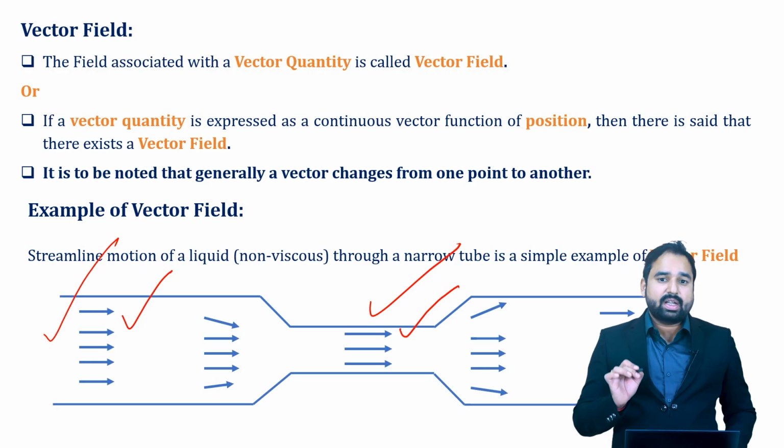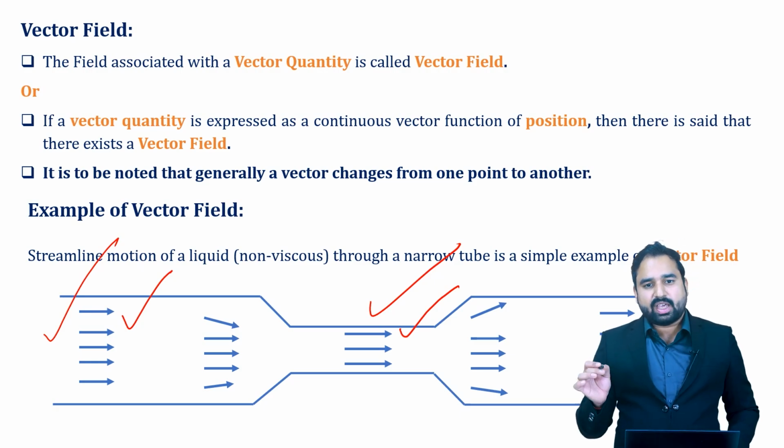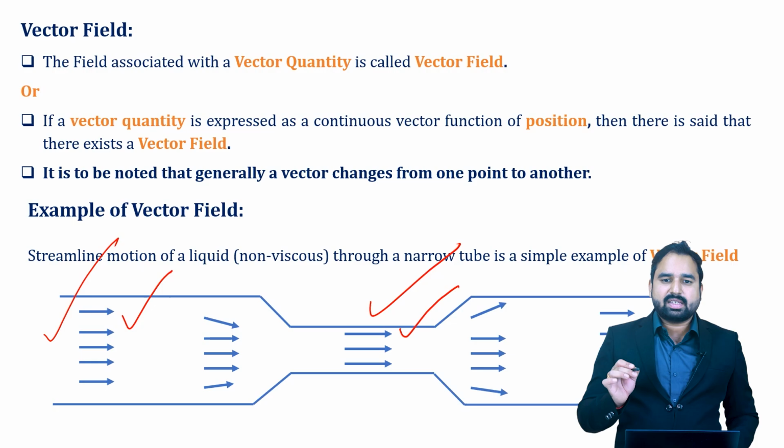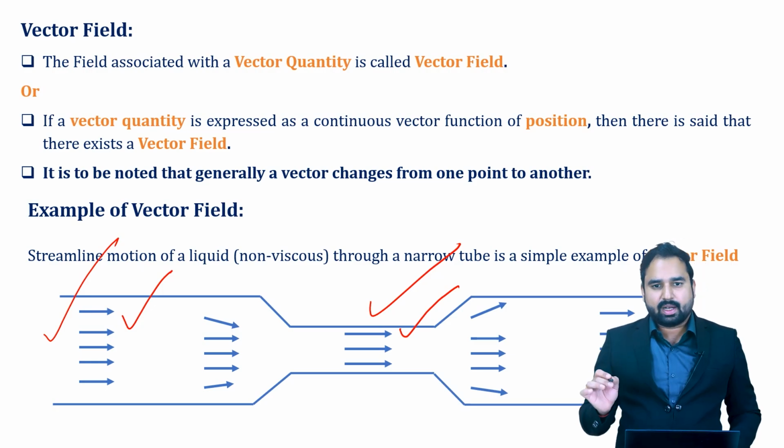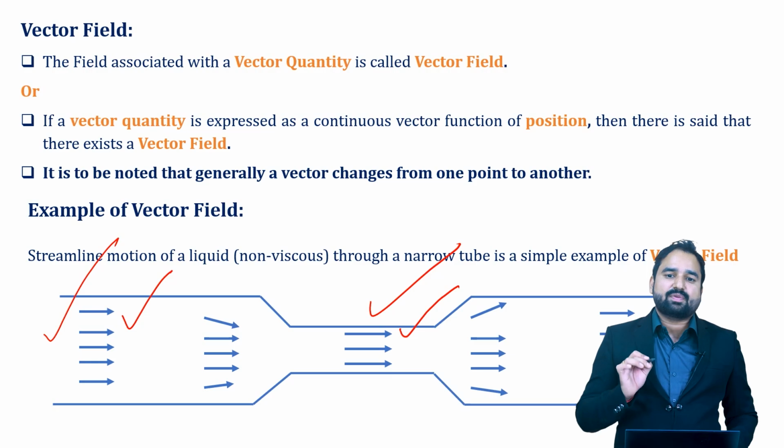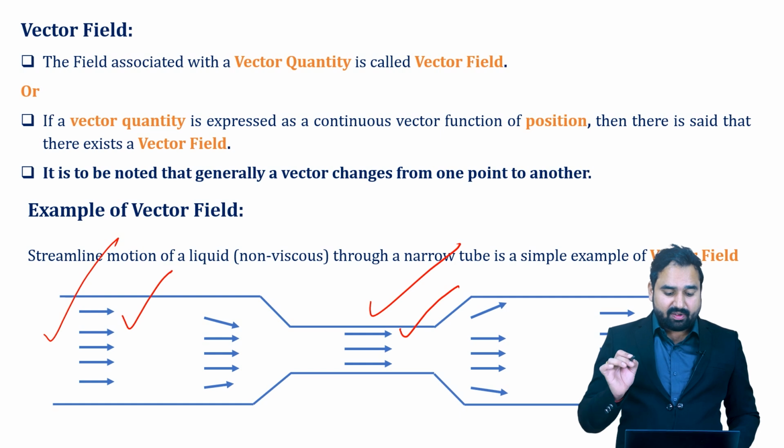Here the vector quantity velocity is continuously changing with position, and the direction is also changing as it moves from one point to another. The field associated with this vector quantity is known as a vector field, and it is to be noted that generally a vector changes from one point to another.